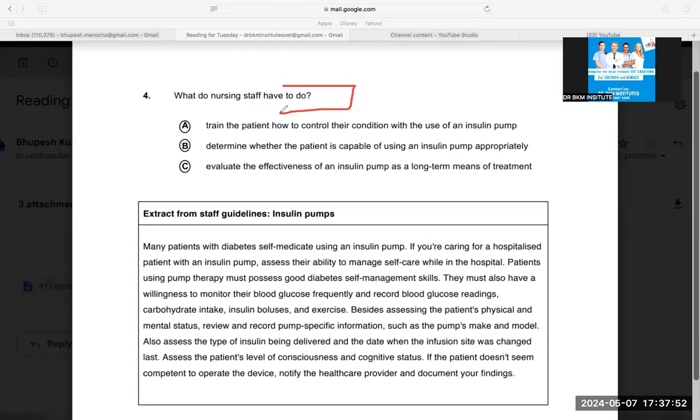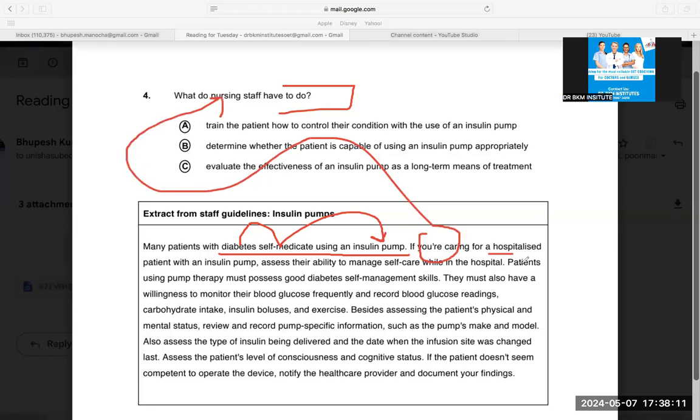What do nursing staff have to do? Simple. What does nursing staff need to do? Insulin pumps. Many patients with diabetes self-medicate using an insulin pump. If you are caring, you mean staff. My question is also about staff. If you are caring for a hospitalized patient with an insulin pump, assess their ability to manage self-care. That means a nurse has to assess whether the patient can manage or not.